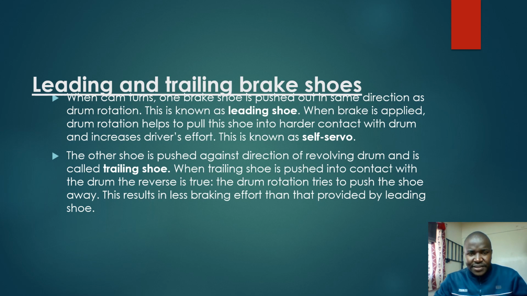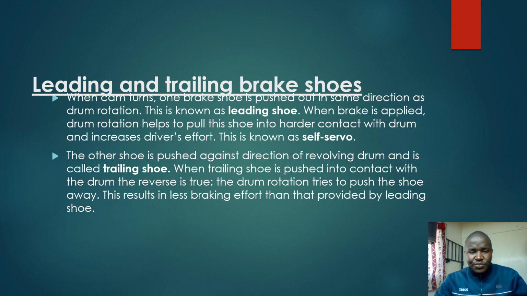When the cam turns, one brake shoe is pushed out in the same direction as drum rotation. This is known as the leading shoe. When the brake is applied, drum rotation helps to pull this shoe into harder contact with the drum and increases the driver's effort. This is known as self-servo.